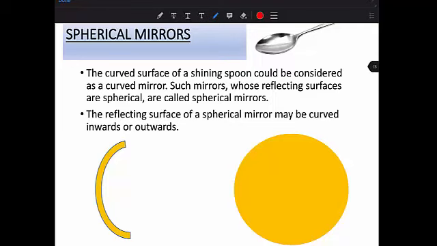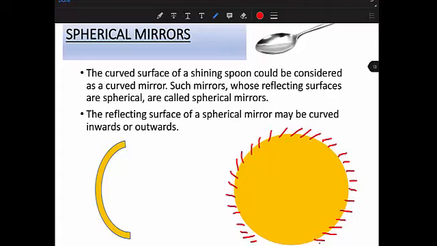Consider a sphere made up of complete glass, a solid spherical glass. Let's say I paint the outer surface, so it will become non-reflective, meaning this will not be a reflecting side. Now let's say I cut this small portion from here. What I get is a shape something like this.